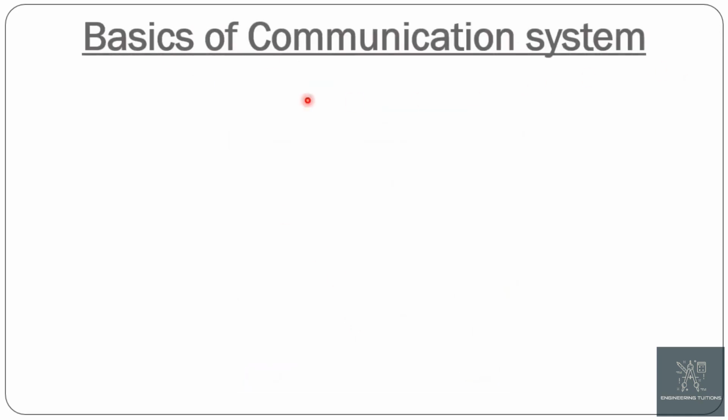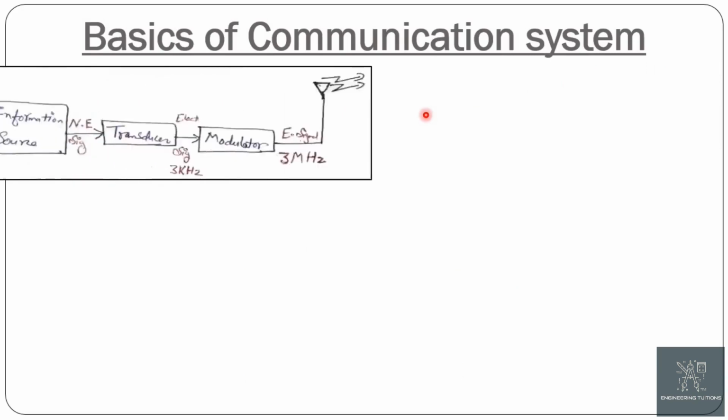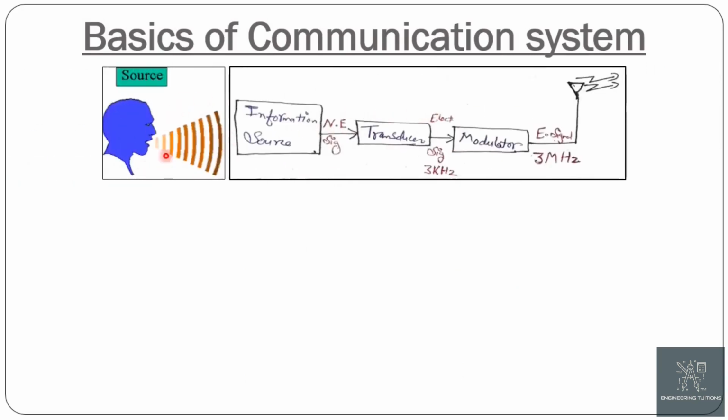The basics of communication. In this, suppose an audio source is continuously generating information in the form of a non-electrical signal, which is given as an input to the transducer, which converts it into an electrical signal of frequency 3 kHz.